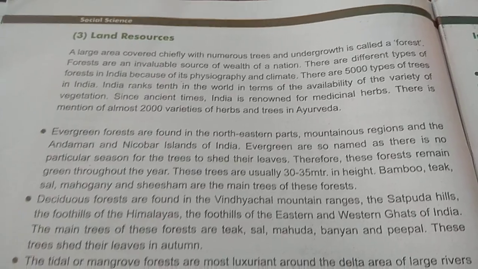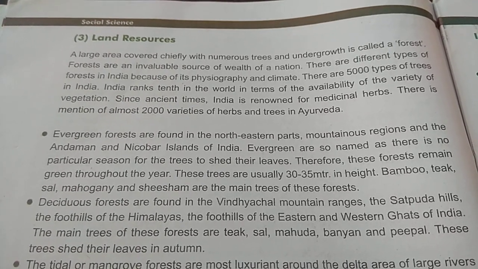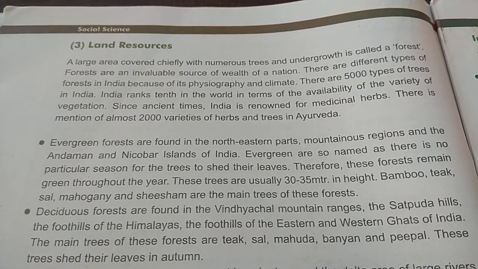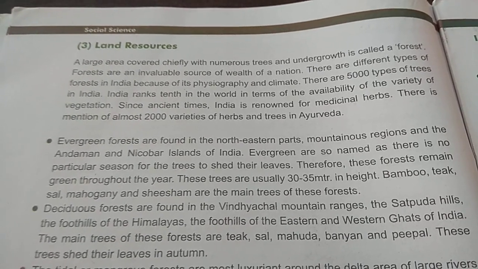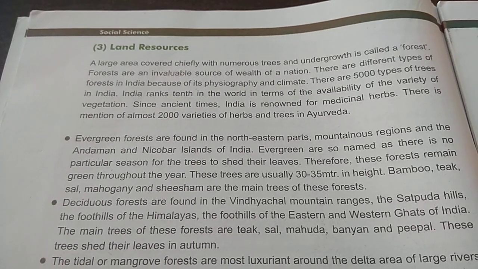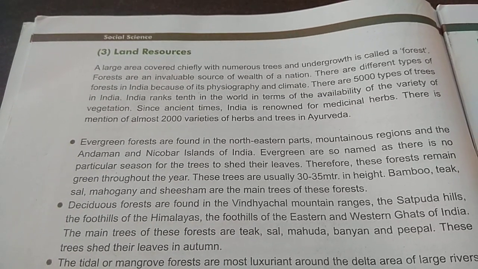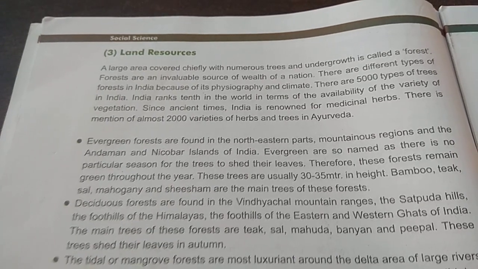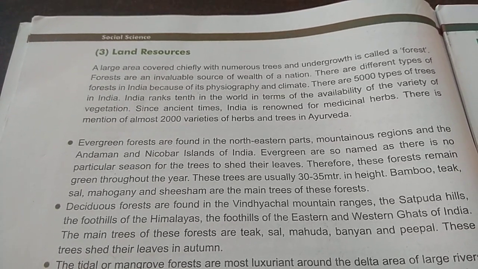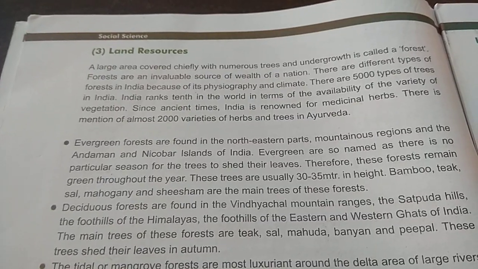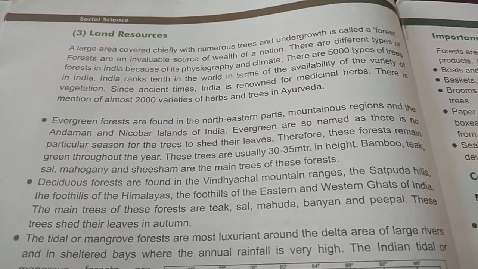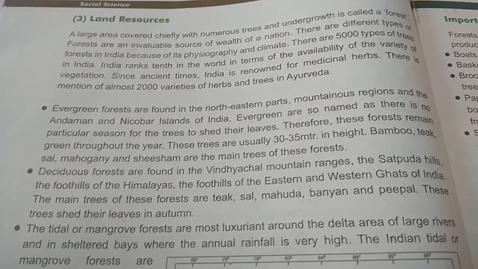First, let us understand the definition of forest. A large area covered mainly with numerous trees and undergrowth is called a forest, where we find a large area where trees are there. That area can be categorized as a forest, and these are the invaluable source of wealth of a nation. Different types of trees and different types of medicinal plants can be found in a forest, which is